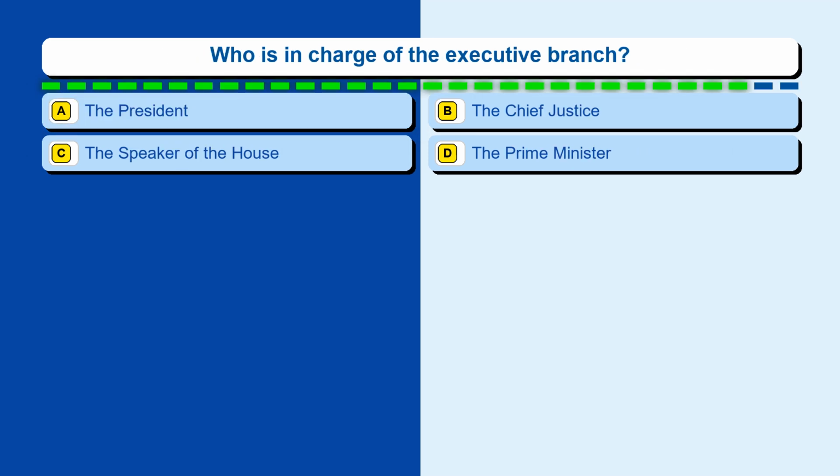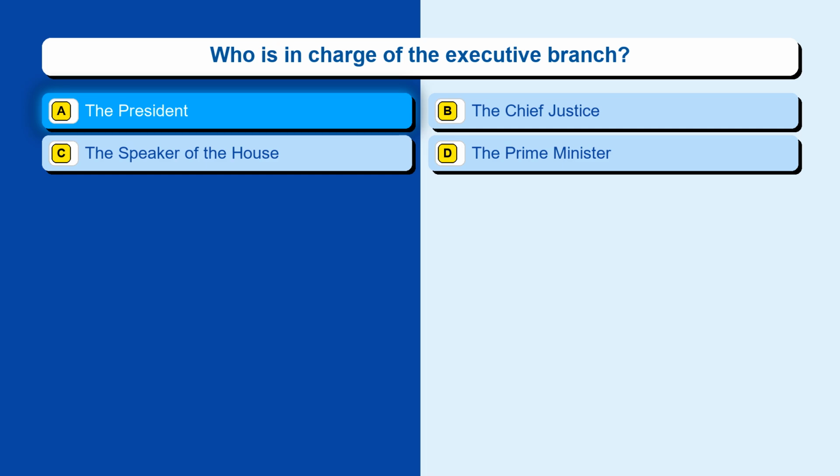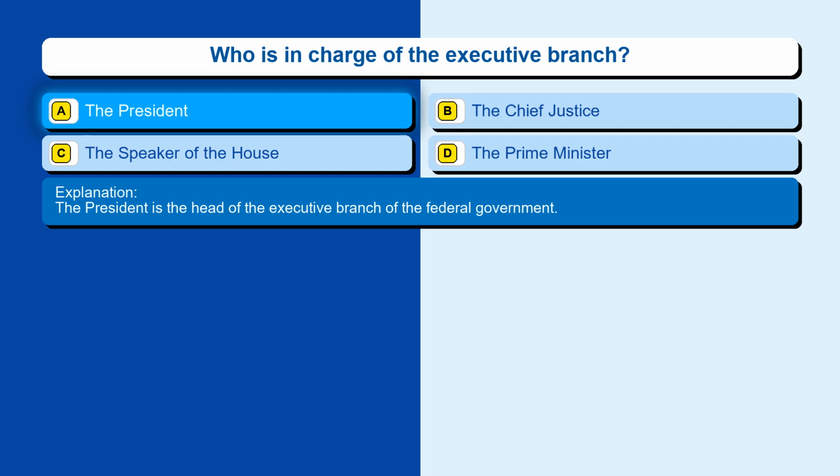Question 17. Who is in charge of the executive branch? Option A, the President. Option B, the Chief Justice. Option C, the Speaker of the House. Option D, the Prime Minister. The correct answer is option A, the President. The President is the head of the executive branch of the federal government.